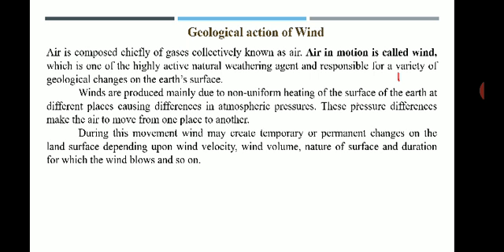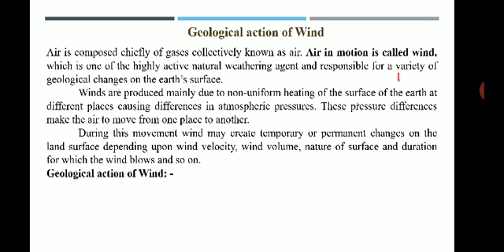So this is how the winds move from one place to another, that is because of the difference in the pressure. During this movement, what happens? Wind creates many temporary or permanent changes on the land surface depending upon what? The velocity of the wind, the wind volume, the nature of the surface over which the wind is blowing, and the duration for which the wind blows over the surface. Various factors like that affect the structures which are formed because of the action of wind.